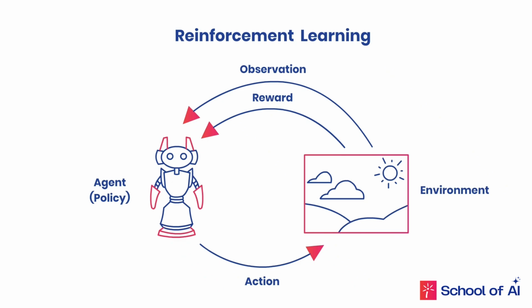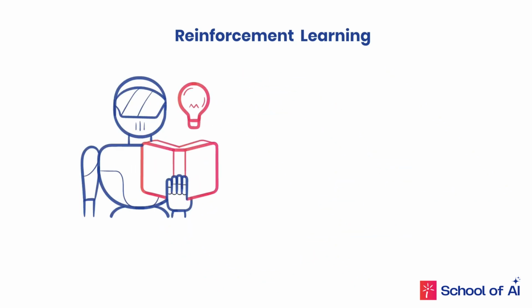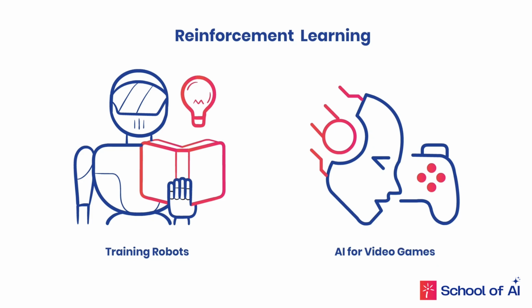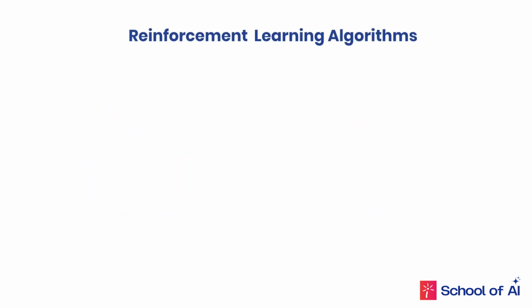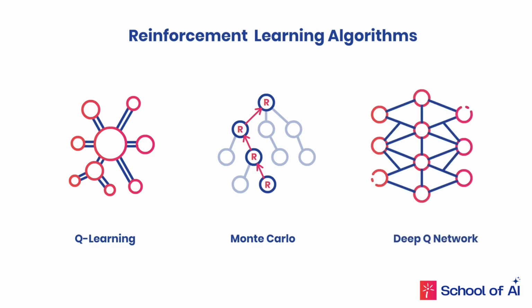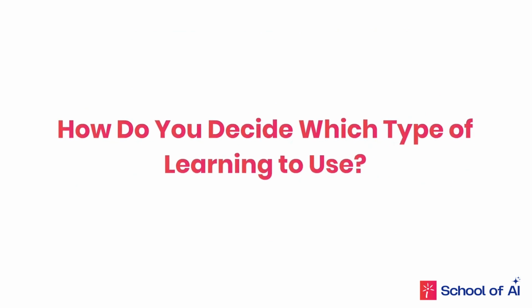This type of learning is used for complex tasks like training robots or creating AI for video games. Common algorithms in reinforcement learning include Q-learning, Monte Carlo, and deep Q networks. These techniques allow machines to adapt and improve their strategies over time, just like a game character learning how to navigate a challenging level. So, how do you decide which type of learning to use?